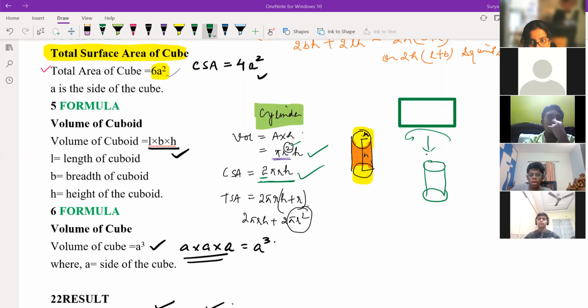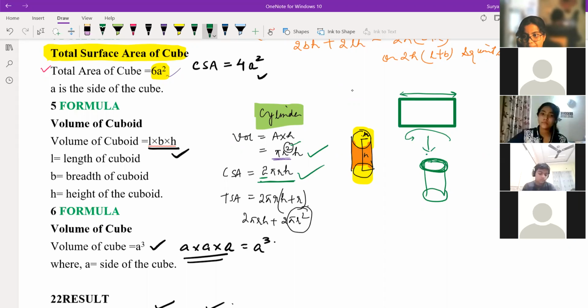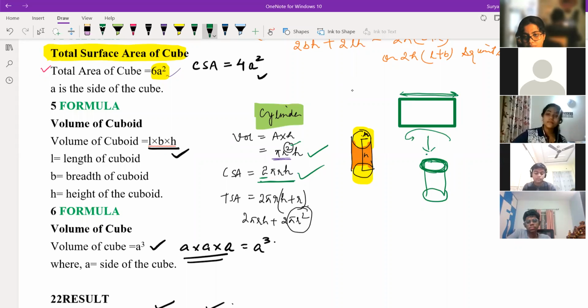Yes, sir. What you have to see is that this cylindrical part, what you can see on the top, is nothing but this only. You open it, you will get this length only, correct? Did you understand what is coming here? If you turn this page, this top circle part comes into this lengthwise. Are you understanding what is happening here? Yes, sir.